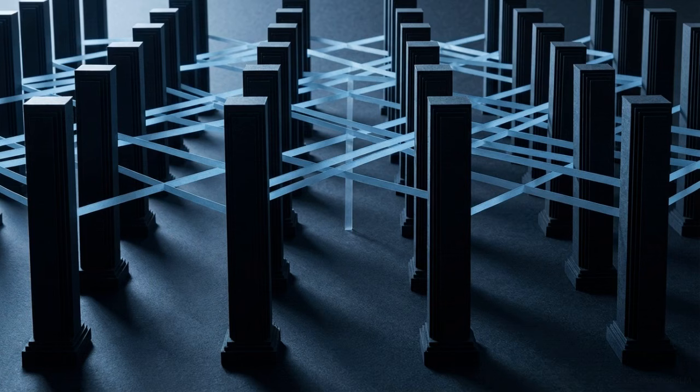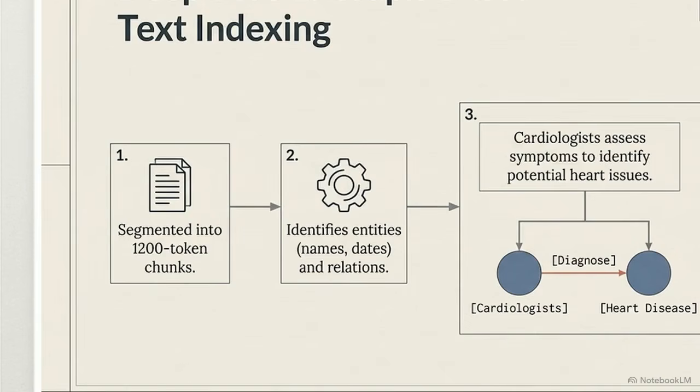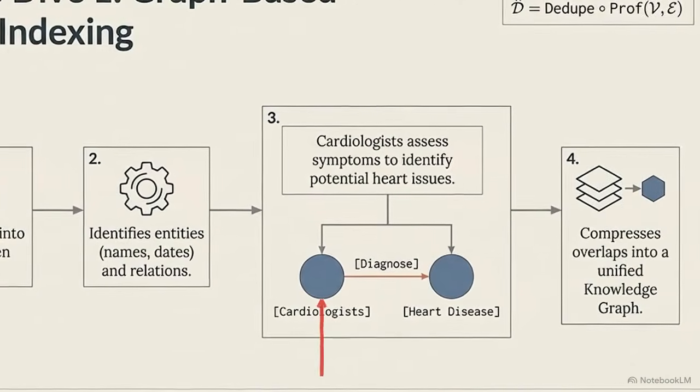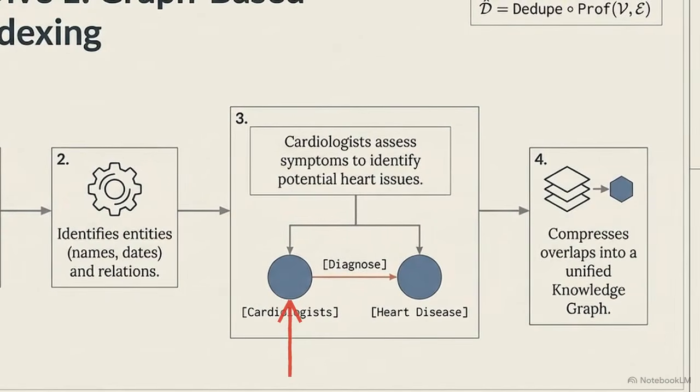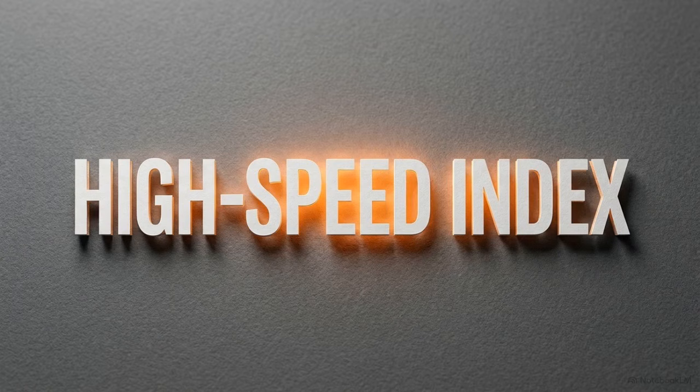To understand how LightRAG achieves this speed, we must look at its core architecture, starting with its unique method for indexing and structuring raw data. This flowchart breaks down the initial pipeline. A document is segmented into 1,200 token chunks, processed to identify distinct entities and relational connections. Step 3 details extraction. From text, the system maps the node cardiologists, the node heart disease, and creates the edge connecting them, diagnose. This structuring allows for the most critical innovation of the architecture, the profiling mechanism.